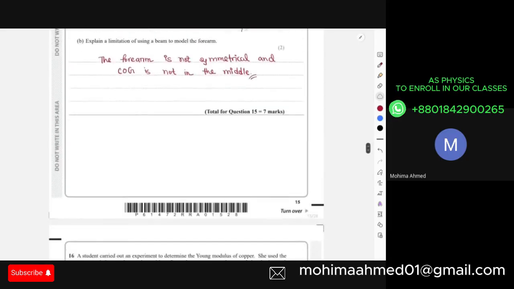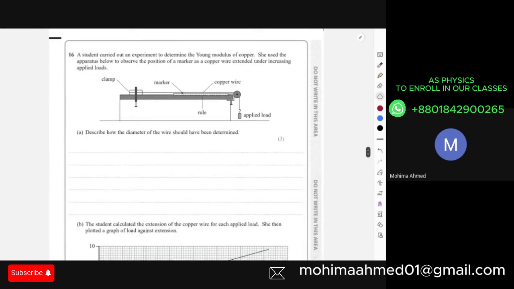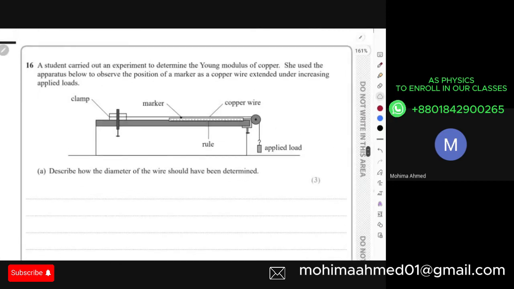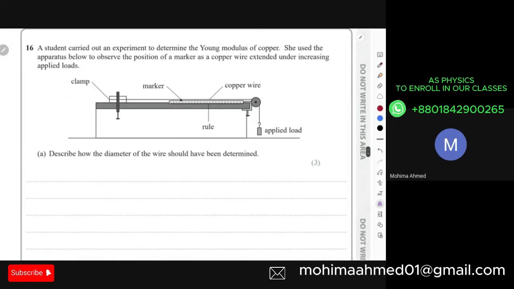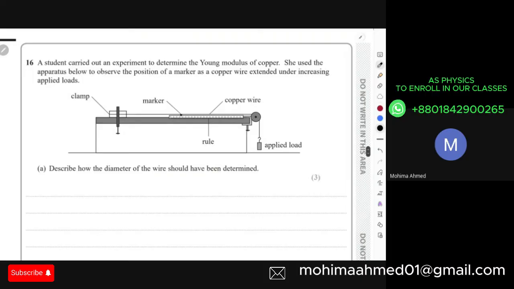Okay. Now, if we move on to your question 16. Over here, this is about your materials part. It says that the student carried out an experiment to determine the Young modulus of copper. She used the apparatus below to observe the position of the marker as a copper wire extended under increasing applied force. Determine how the diameter of the wire would be determined. Over here, if you cut open a wire, this is how the wire looks, right? It has a circular cross-section area like this.